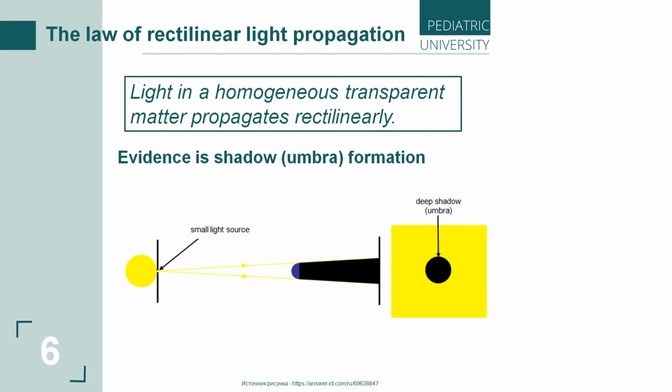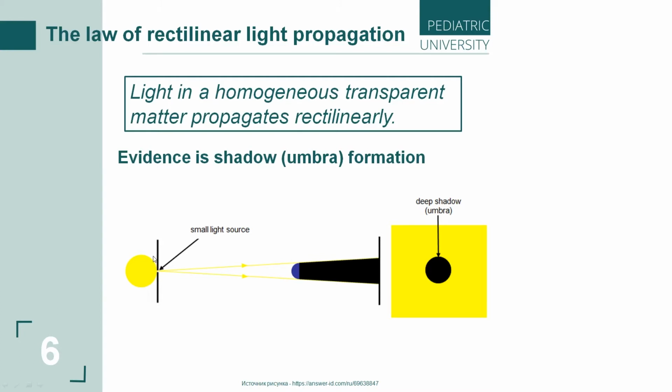What is umbra, or what is shadow? You can see it on the picture, the black part. This is the area where light does not fall. We can see it on this picture, on the screen.